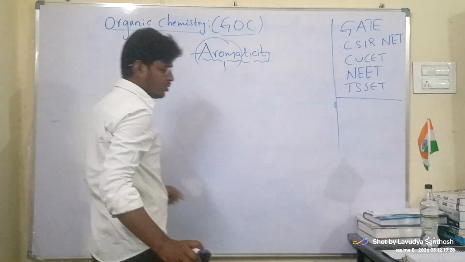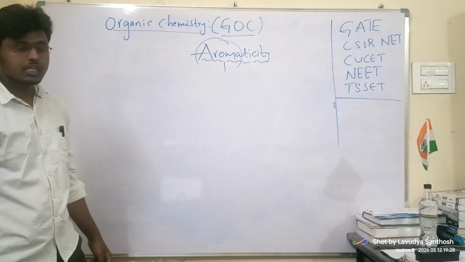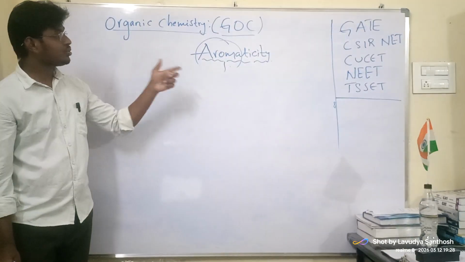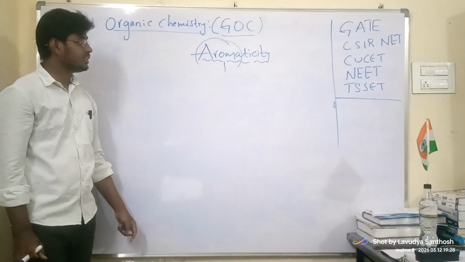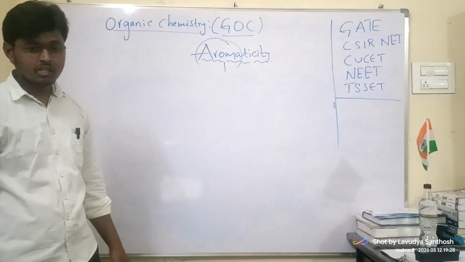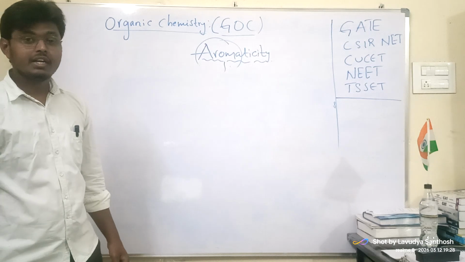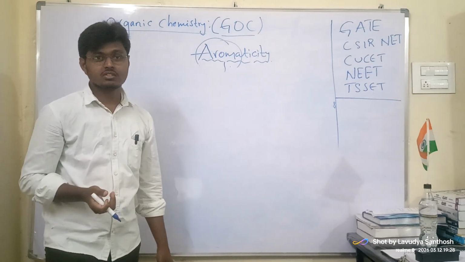Now, how to identify organic compounds that are aromatic in nature? In olden days, most chemicals were identified by their smell, but this is very dangerous, as we know.